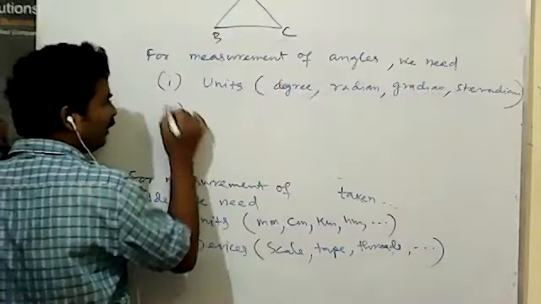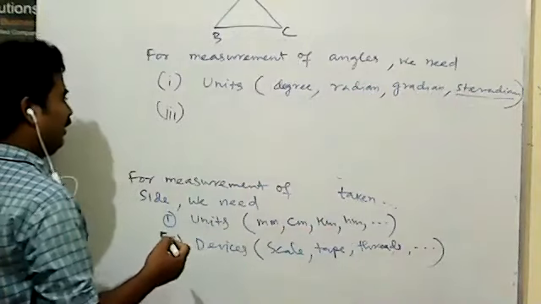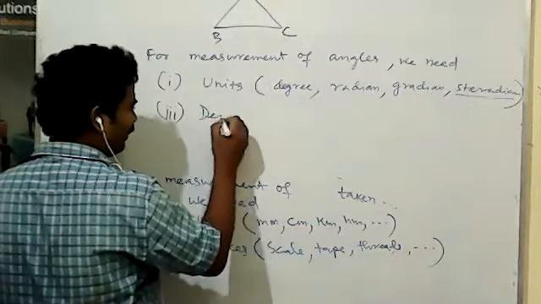Similarly, steradian is only for measurement of solid angle.